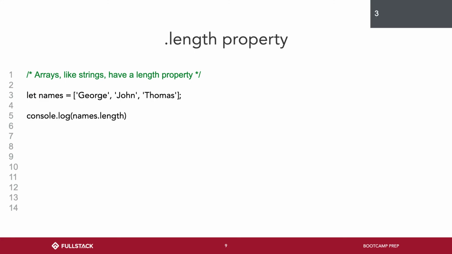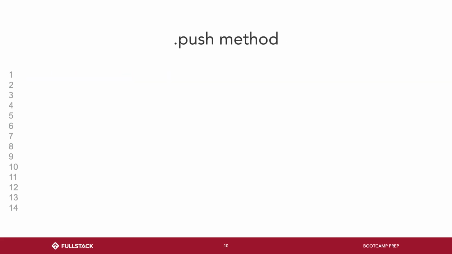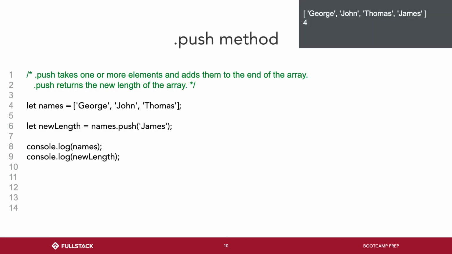So arrays, like strings, have a length property. Names.length equals 3. Is anybody confused by this? Very straightforward, right? And very similar to strings. Push. So dot push is a method specific to arrays.